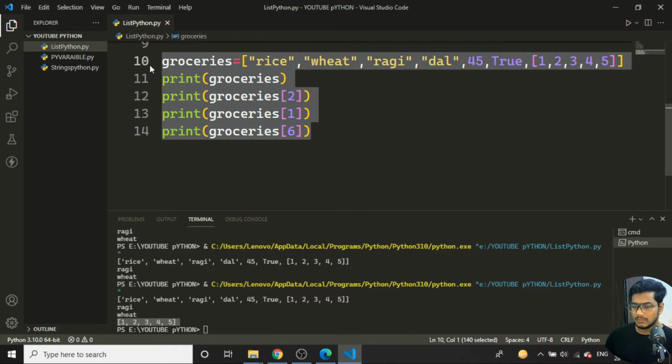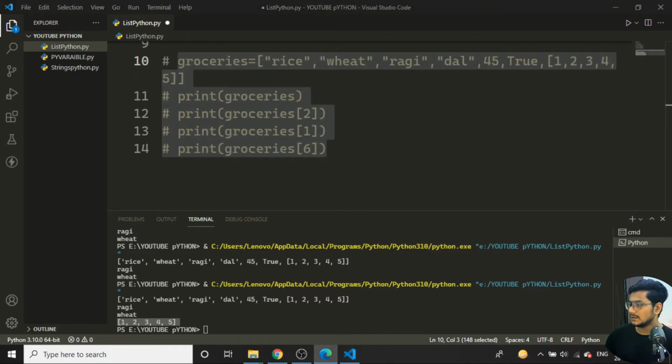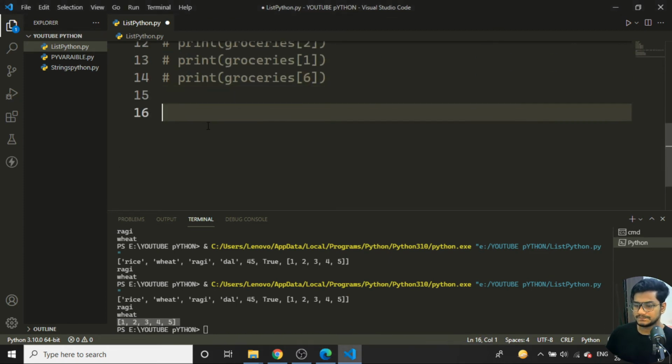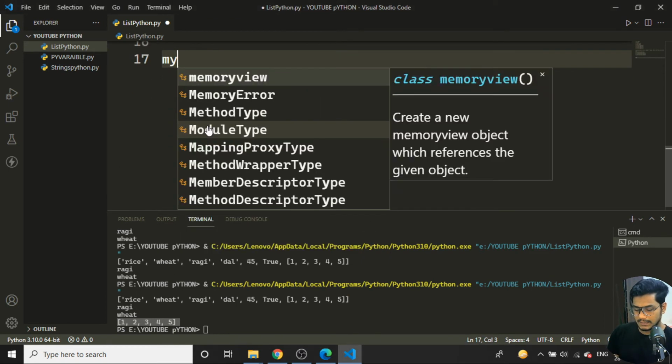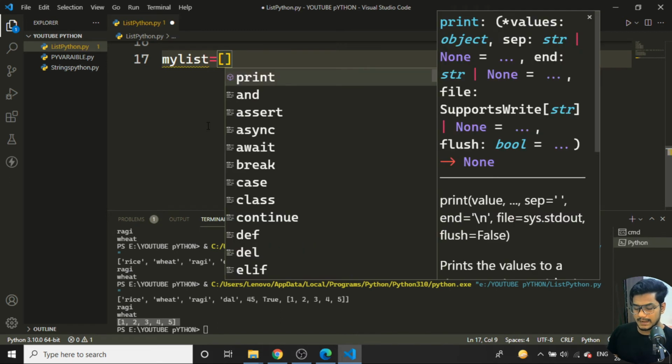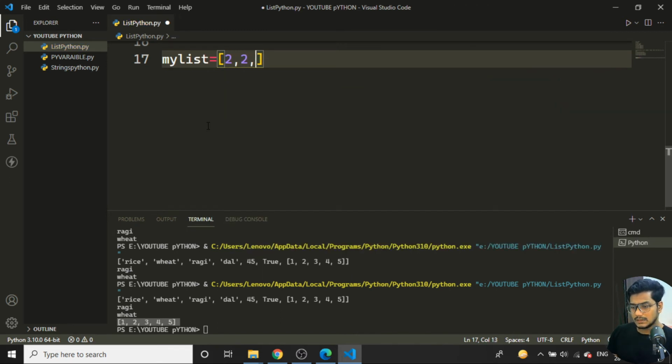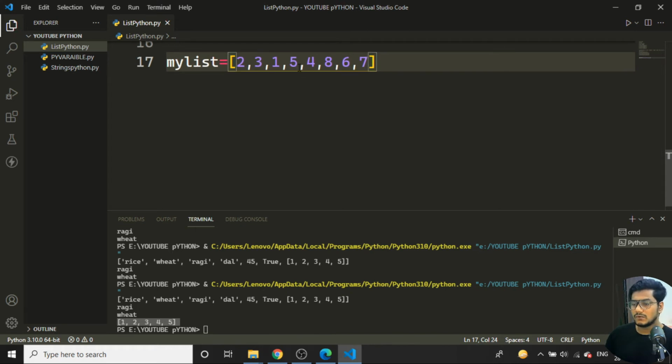Now let's talk about the inbuilt functions of the list. So let's deal with the numbers now. I'll say my list is equal to, I'll be adding some numbers: 2, 3, 1, 5, 4, 8, 6, 7. So I'm having these numbers, 1 to 8, that are not in ascending or descending order. I have added them normally here.